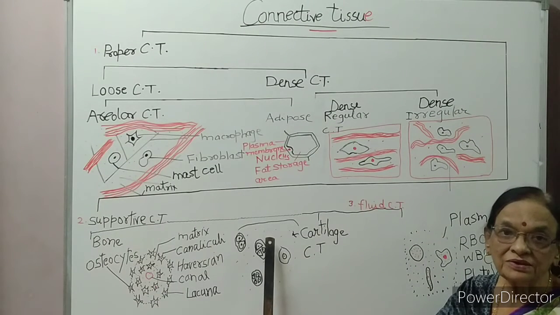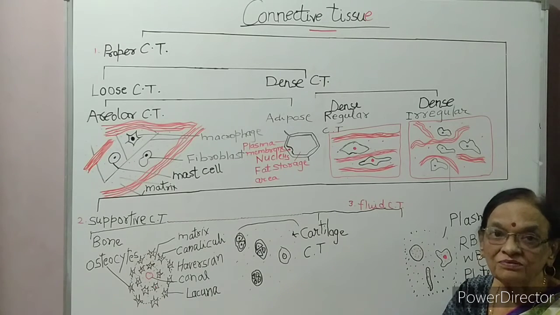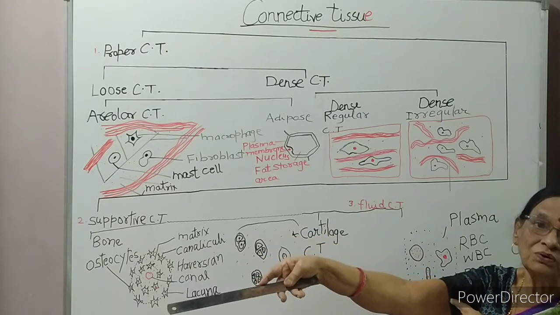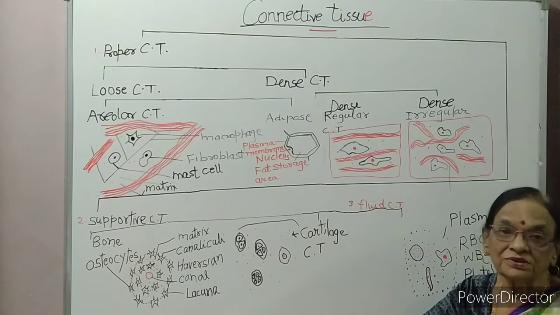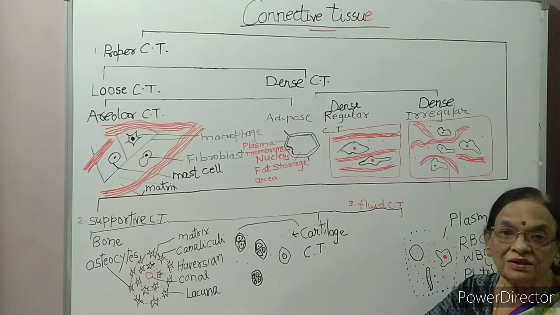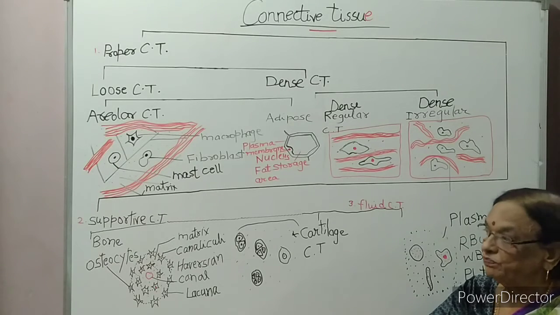Cartilage is present at the tip of our nose and the pinna of our ear. So because it is elastic, it is present in between our two long bones, tip of nose, ear pinna, in between the vertebrae and in between the various bones of the body.